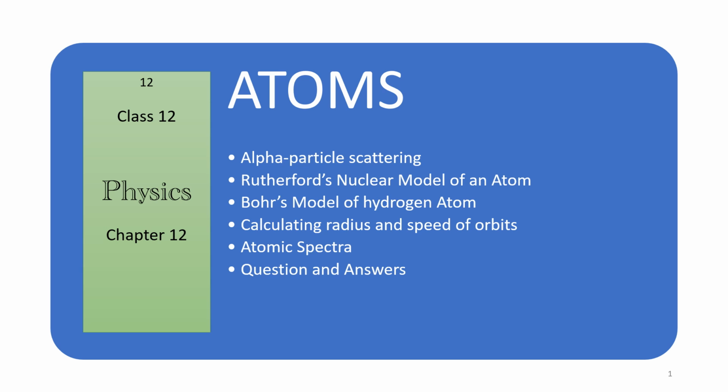Today we will discuss alpha particle scattering, Rutherford's nuclear model of an atom, Bohr's model of the hydrogen atom, calculating the radius and speed of orbits, atomic spectra, and finally we will end the session with questions and answers. I welcome you all. Please note down all the important points.